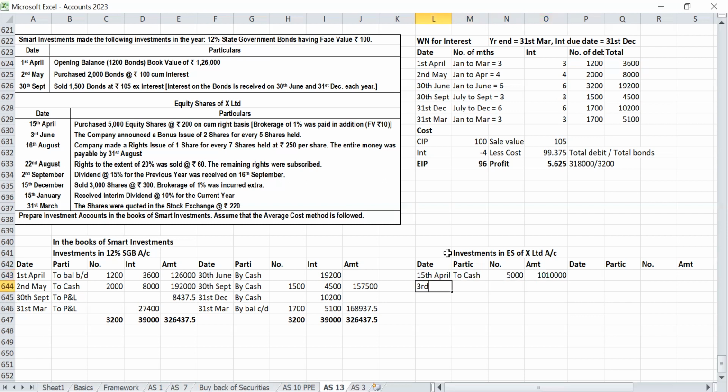3rd June, bonus. 2 bonus on 2,000 shares, 5,000. Nil. 16th August, to cash.